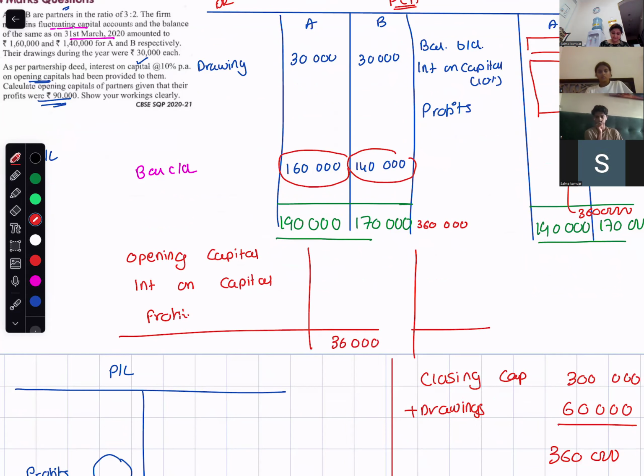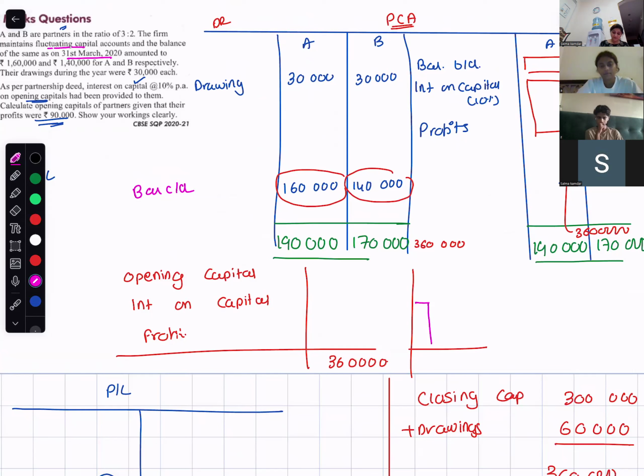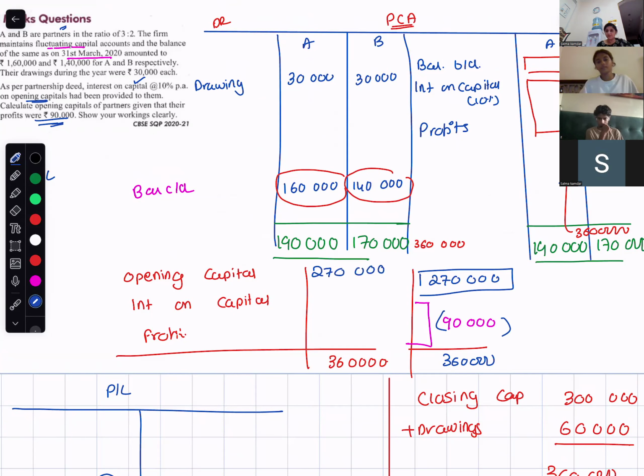Then the total of these two I know is 90,000, because I was given the profit for the year from which I had to remove interest on capital. So now I know that from this 360,000, when I remove 90,000, my total opening capital is 270,000.